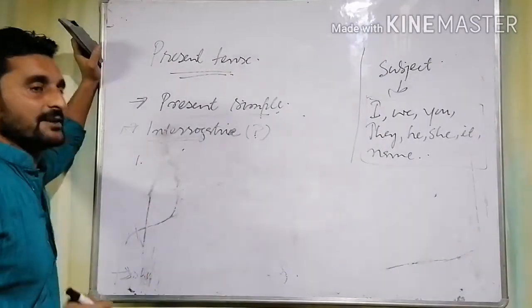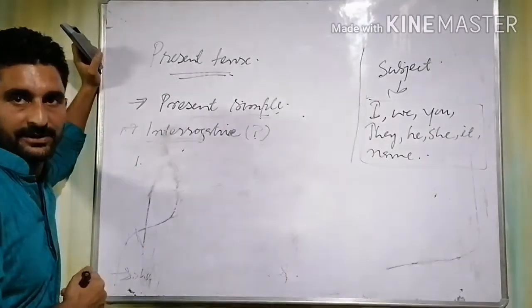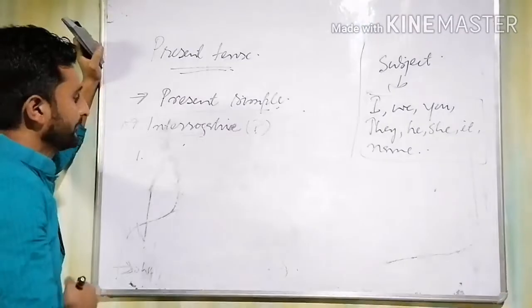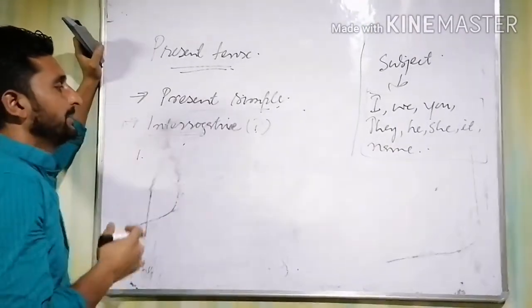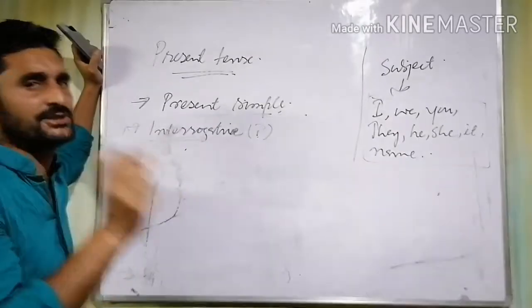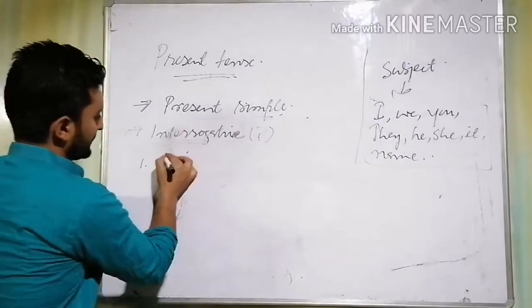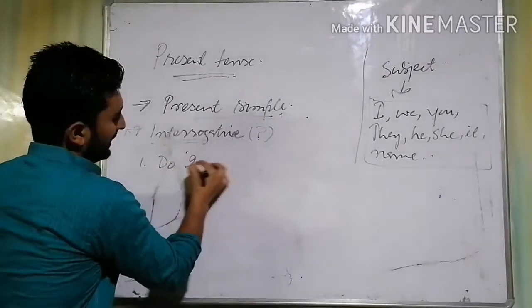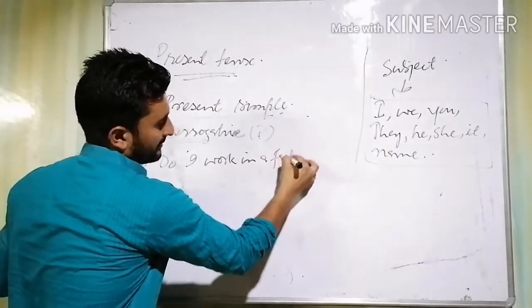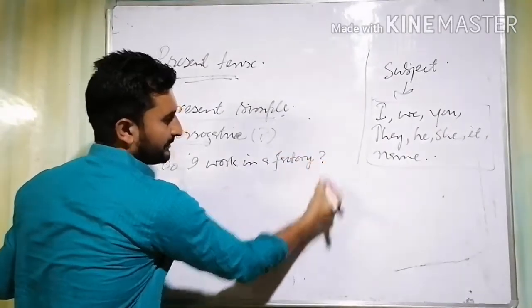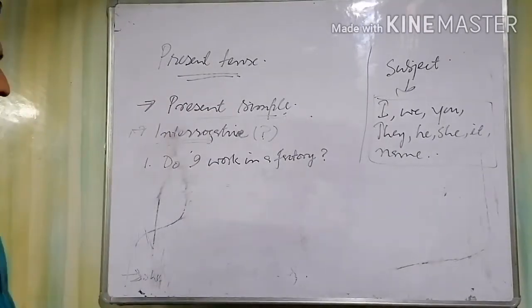Let's see, in case of the first example, I said, I work in a factory. What happens if we are intending to make an interrogative sentence? Look at it. Do I work in a factory? Is there any change?